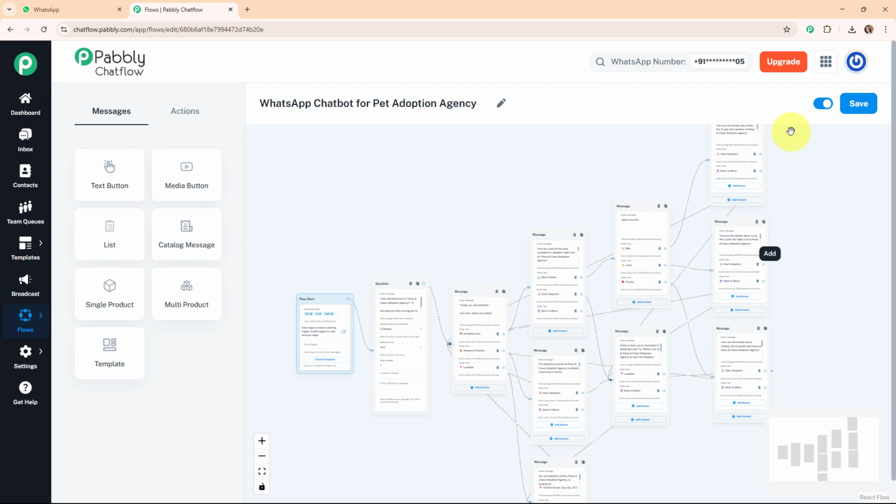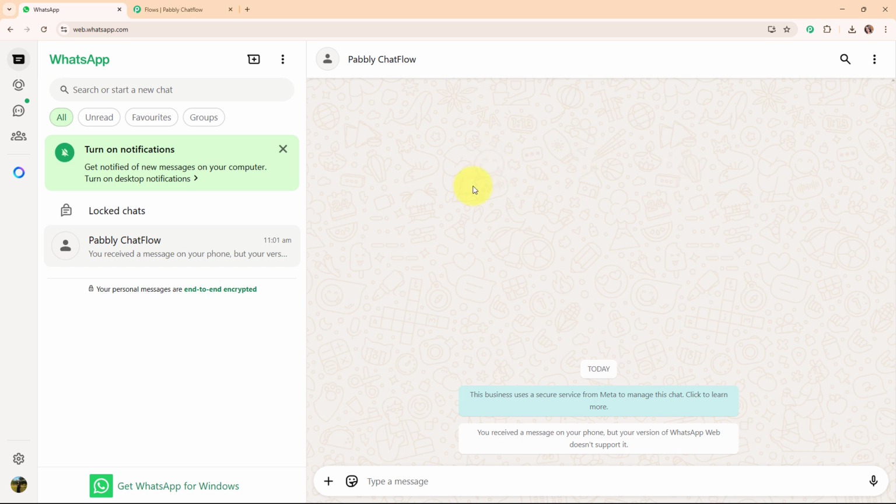Alright, so here on my screen you can see the chatbot that I have already created for my pet adoption agency using an all-in-one WhatsApp communication platform, that is Pabbly Chat Flow. Firstly, in this video we are going to see the working of this chatbot to understand the entire process more clearly. So to see the working of this chatbot, let me take you all to my WhatsApp.